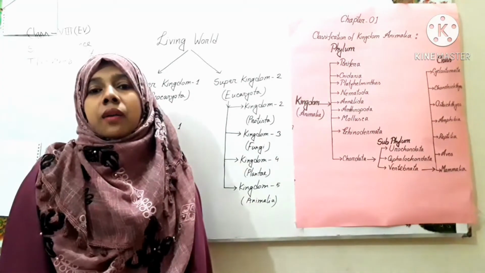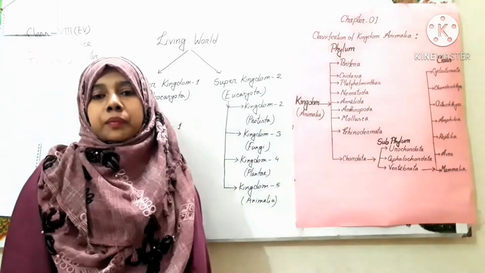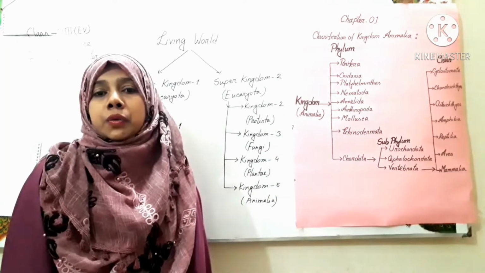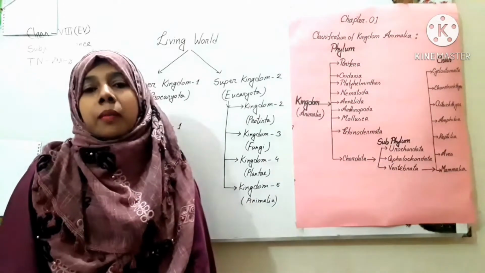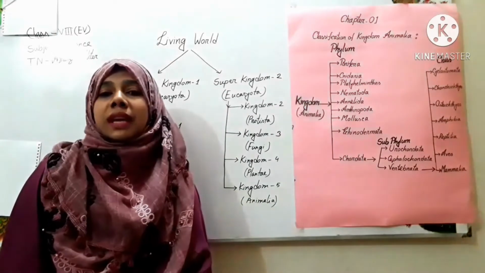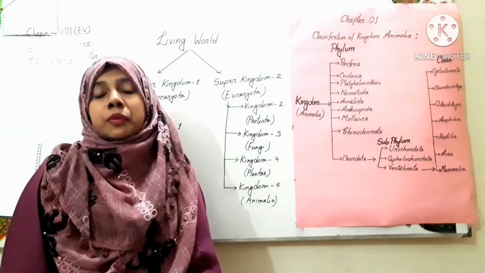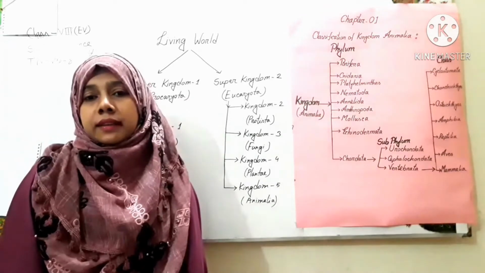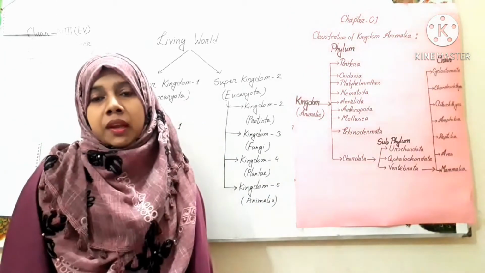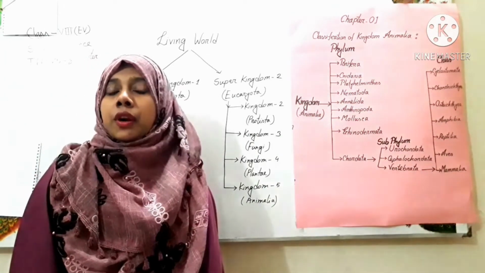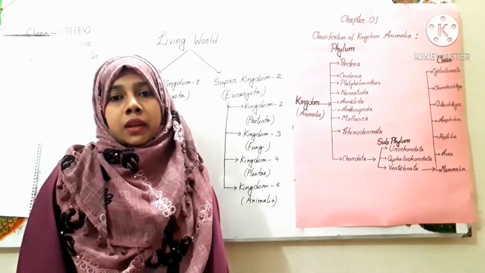Without science, our life will be impossible. If you want to know about yourself, about your body, about any site, you have to know about science. Okay, let's go ahead for today's lesson.